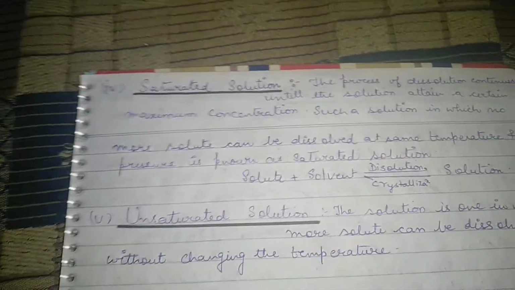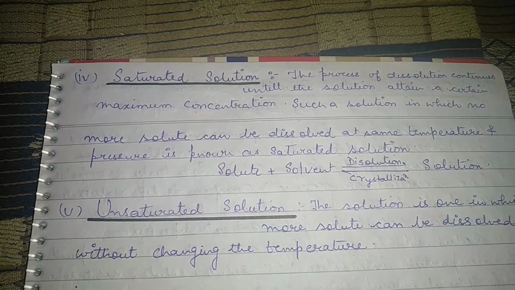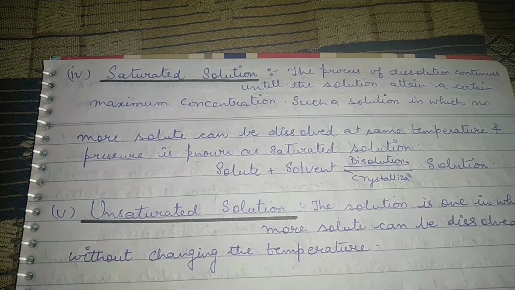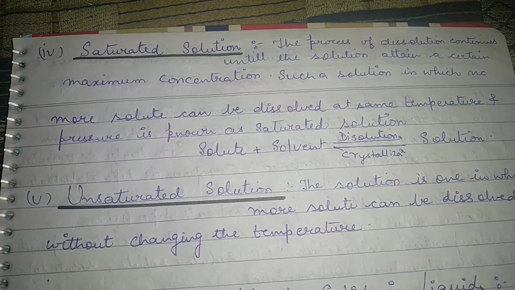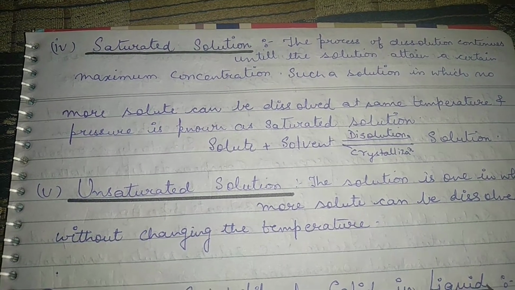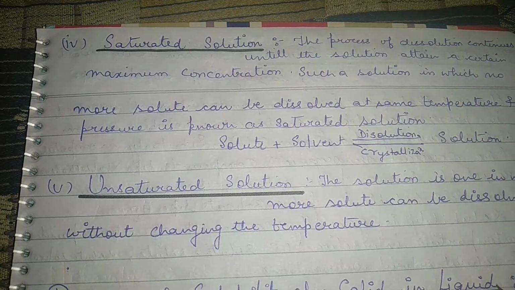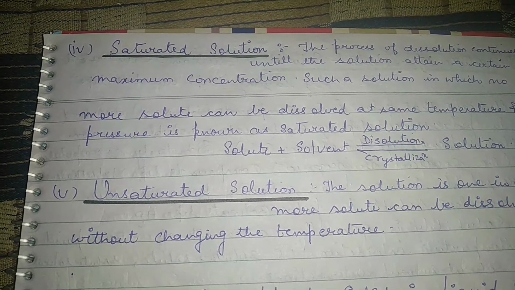So how can we define the saturated solution? The process of dissolution continues until the solution attains a certain maximum concentration. Such a solution in which no more solute can be dissolved at the same temperature and pressure. This is very important to mention, that at the same temperature and pressure, further addition of a solute does not get dissolved. That concentration of solution is known as a saturated solution.